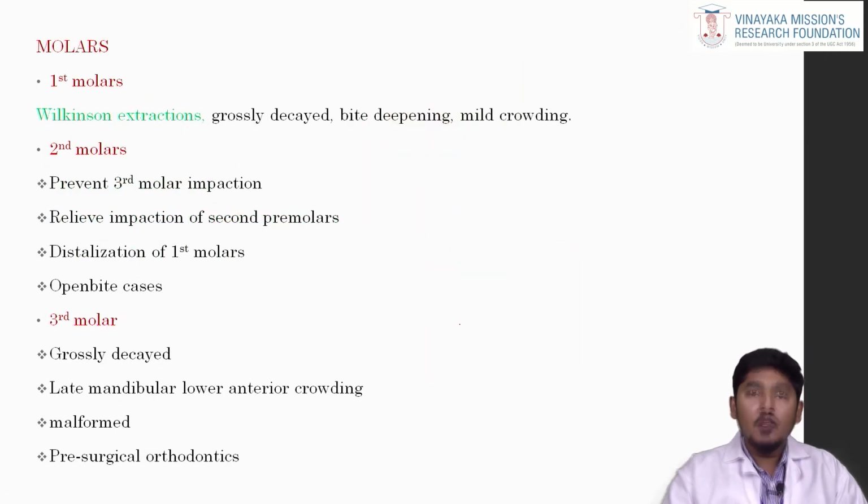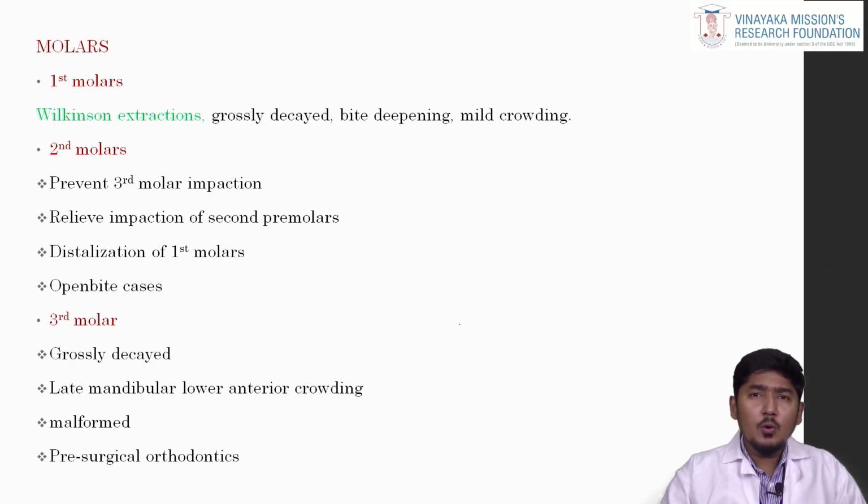Next, molar extraction. First molar extraction is usually contraindicated, but it was practiced in earlier days. During the age of 8 to 9.5 years, we can go for upper first molar extraction. That is called Wilkinson extraction. The main concept of this first molar extraction is that it is the first tooth to erupt into the oral cavity, so it is more prone to caries.